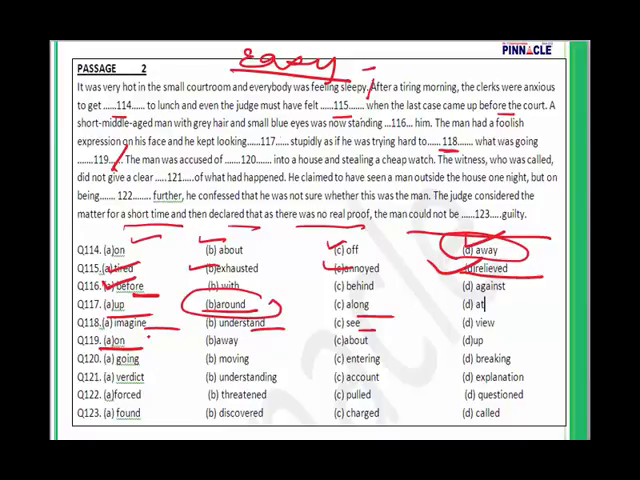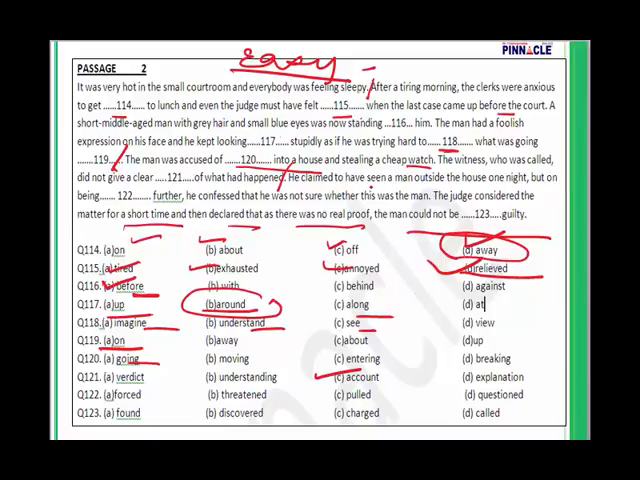Simple, very simple. If you are in the habit of reading, you will be able to do this one and score 4 marks. Then 120: the man was accused of going, moving, entering, breaking. The man was accused of breaking into a house. Break into a house means to enter it. Breaking into a house and stealing a cheap watch. The witness who was called did not give a clear account of what had happened.